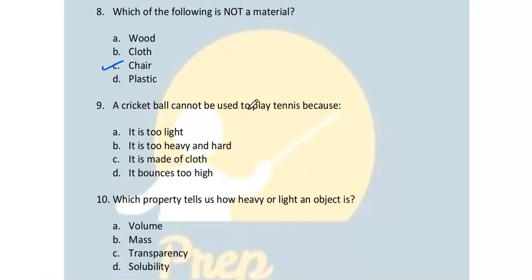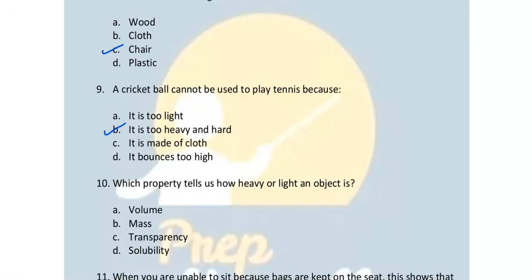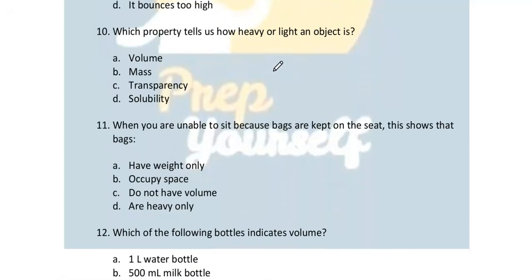Number 9. A cricket ball cannot be used to play tennis because it is too light, it is too heavy and hard, it is made up of cloth, it bounces too high. It is too heavy and hard. Option B. Number 10. Which property tells us how heavy or light an object is? The mass. The mass of an object tells us how heavy or light an object is. Number 11. When you are unable to sit because a bag is kept on the seat, this shows that the bag is occupying some space. Okay, so option number B.